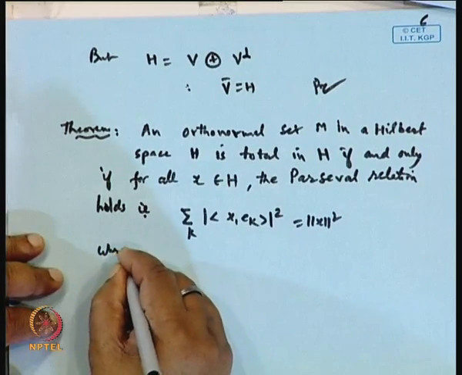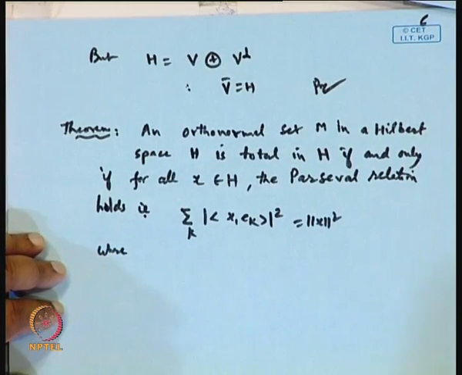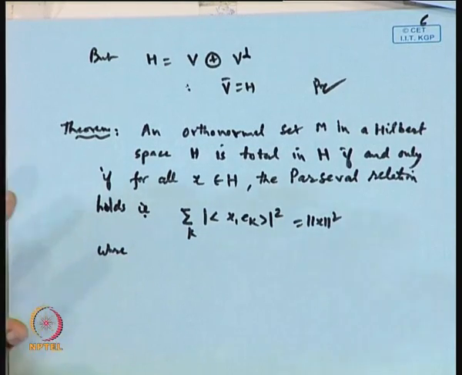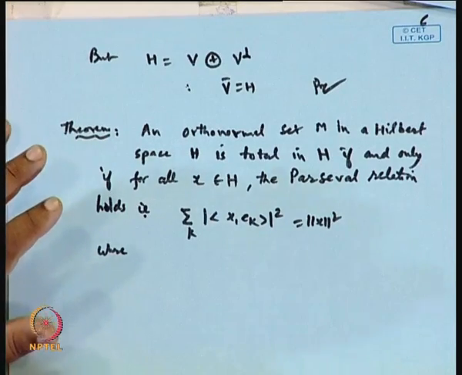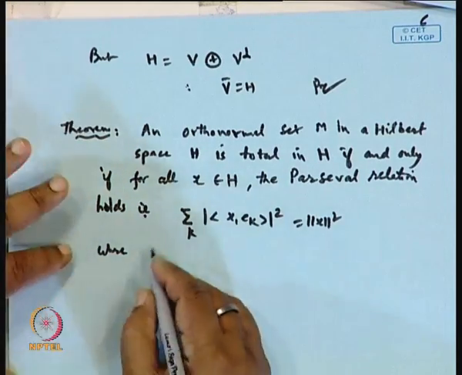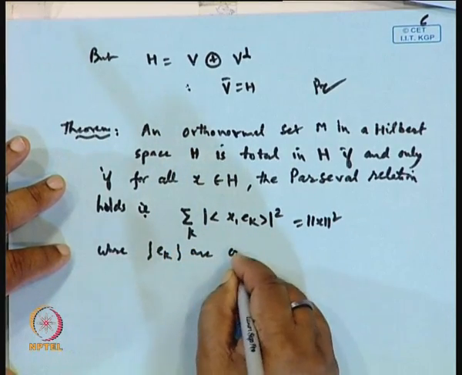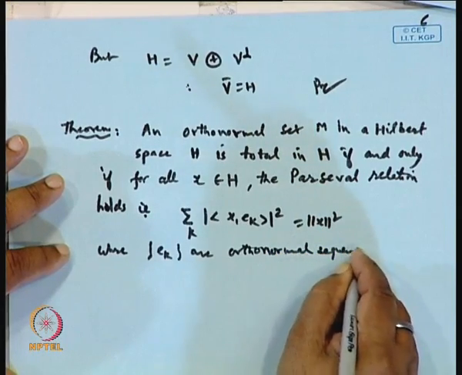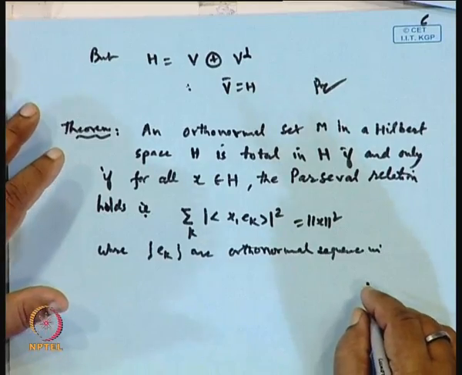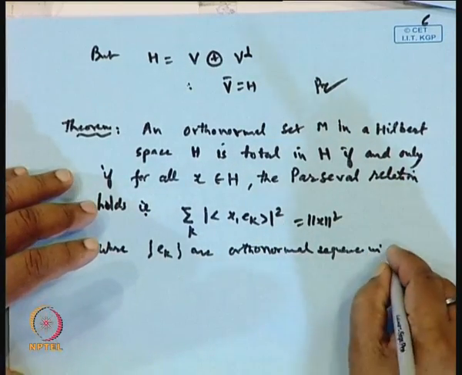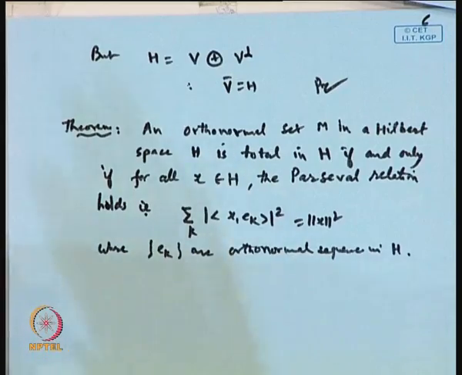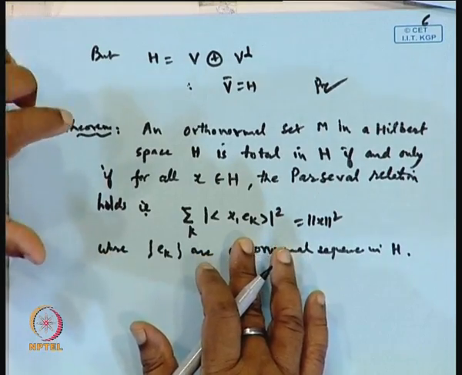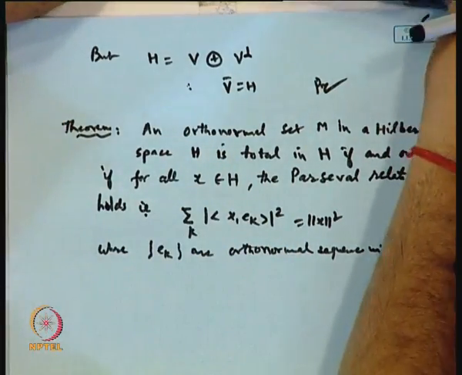where E k's are the orthonormal sequence in the Hilbert space H. Okay, in H. Clear? That's what. So now this is another way of defining the total set. One way we have already introduced the total set.